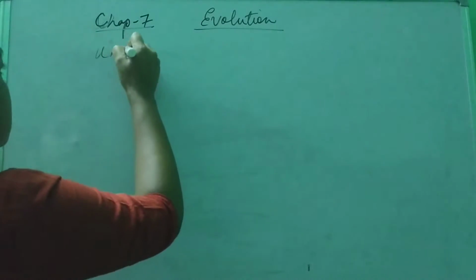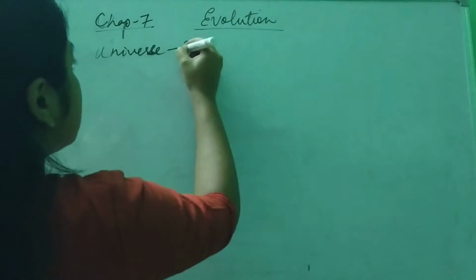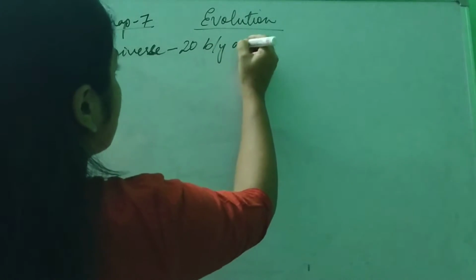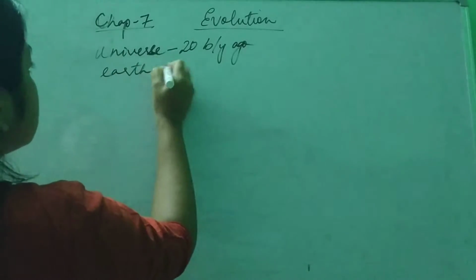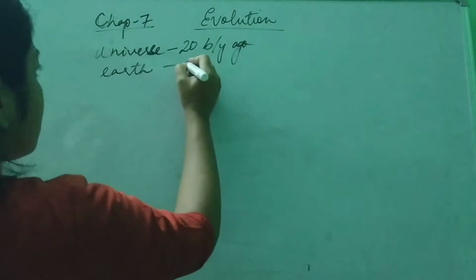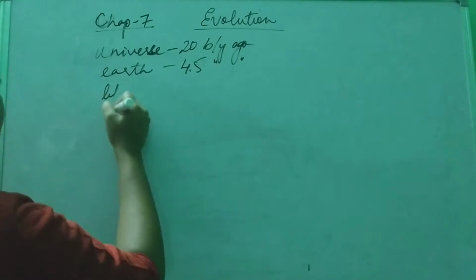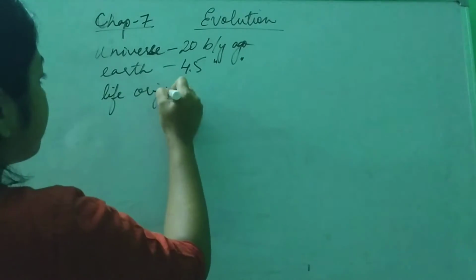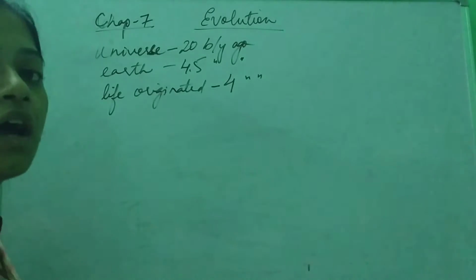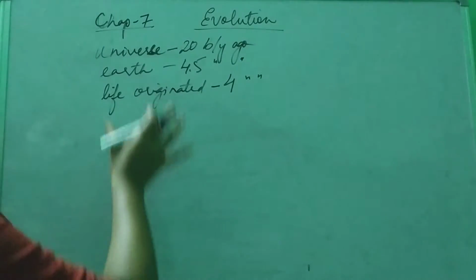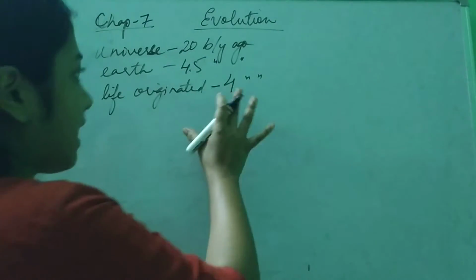The universe was formed about 20 billion years ago. The earth was formed about 4.5 billion years ago, and life originated about 4 billion years ago. So these are considered to be some approximate facts.